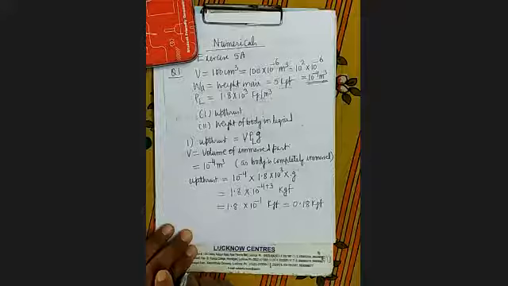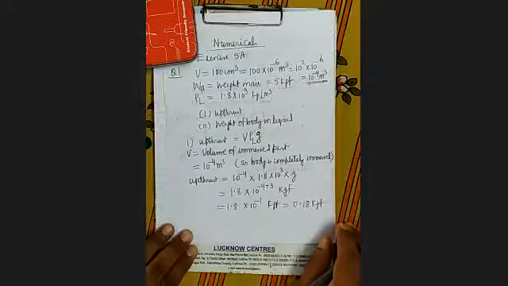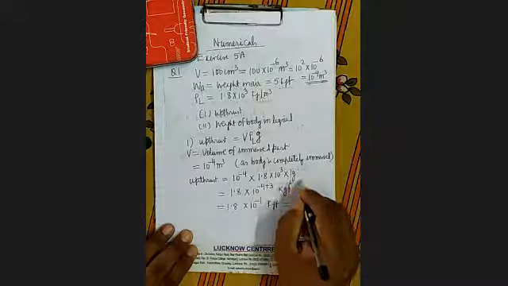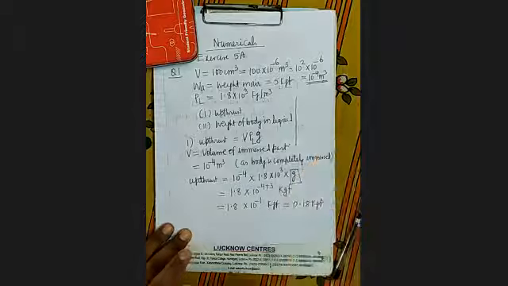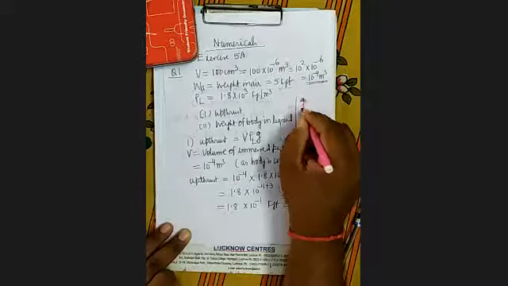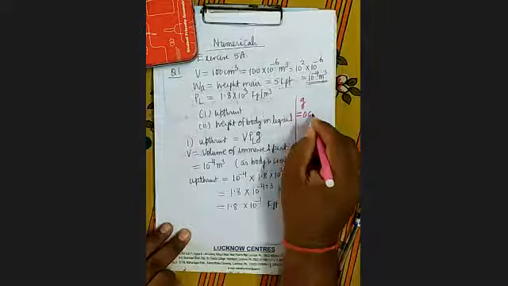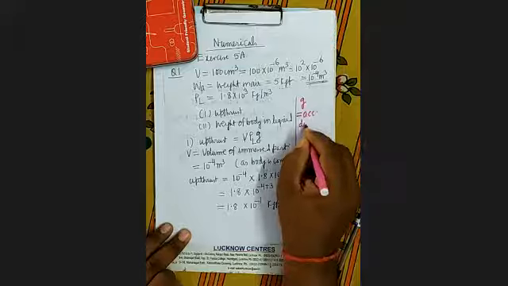This is the upthrust. Sir, upthrust equals, what is g in the formula? You don't know g? G is acceleration due to gravity. You haven't studied it in previous chapters. G is acceleration due to gravity.